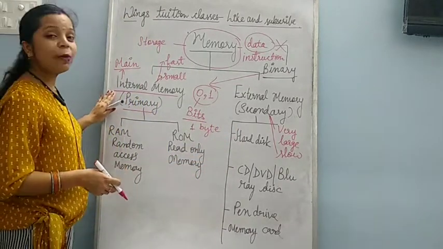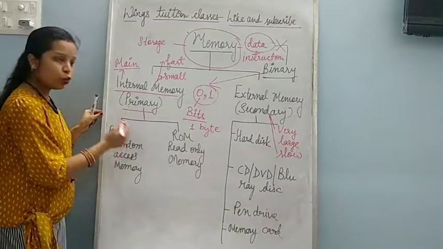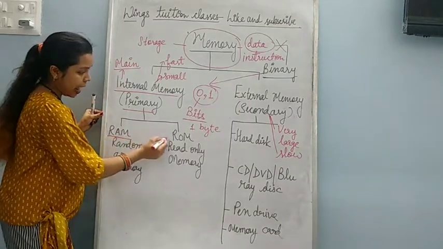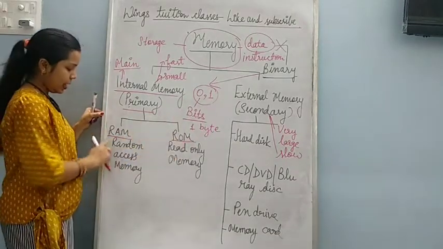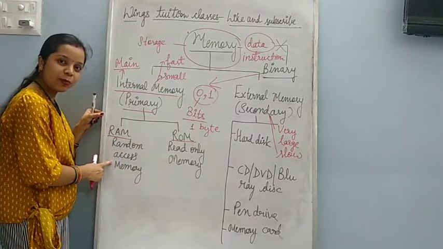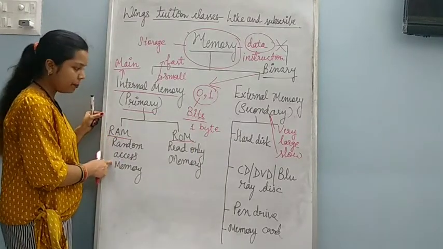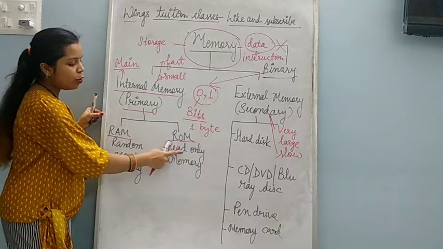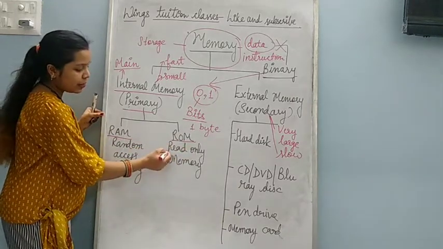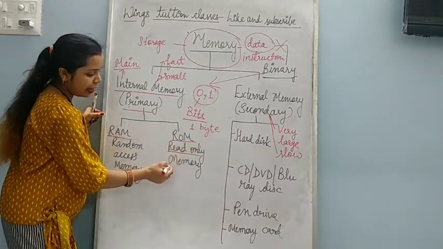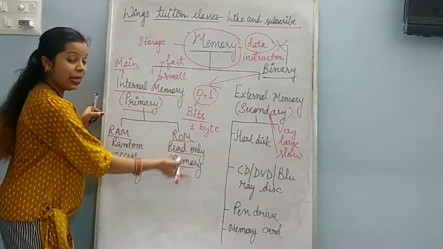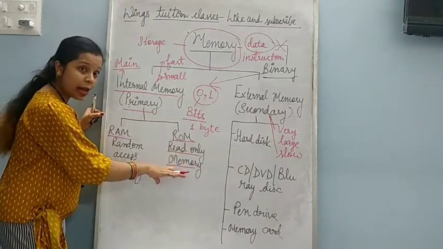Now I am going to tell you about internal memory. There are two types of internal memory, RAM and ROM. RAM means random access memory, that is the full form of RAM. ROM means read only memory. You can understand from the word only, read only, means you can read, but you cannot write.